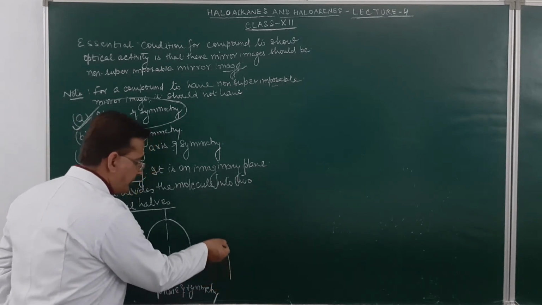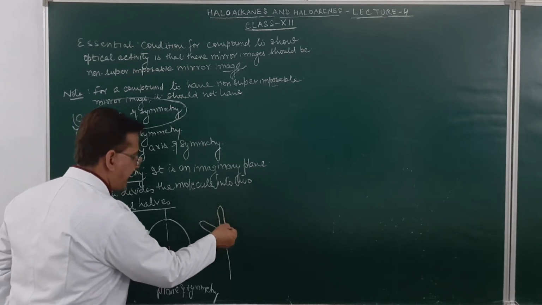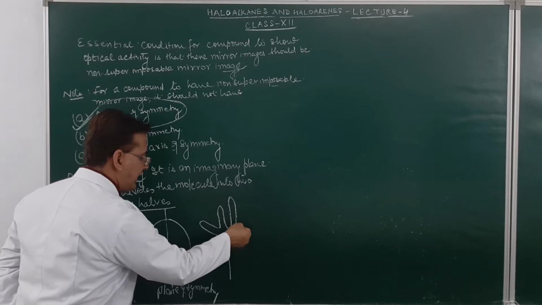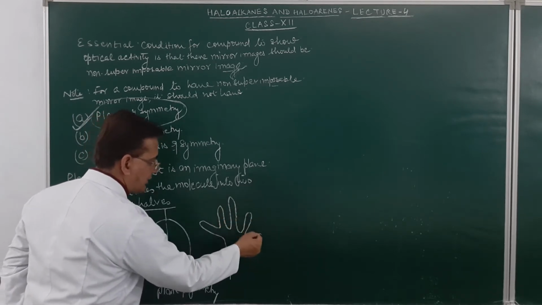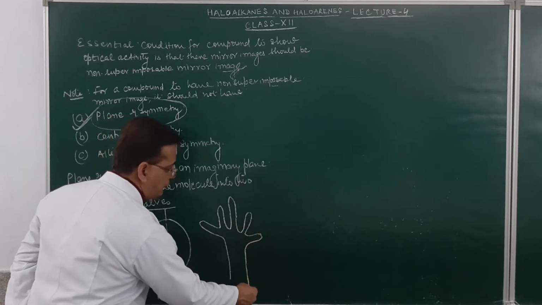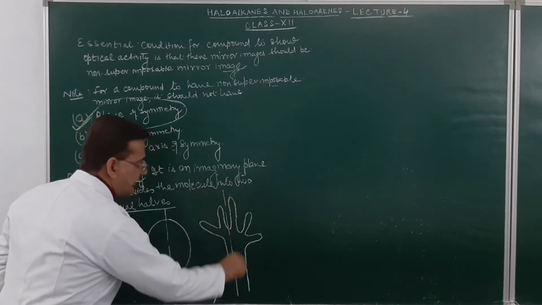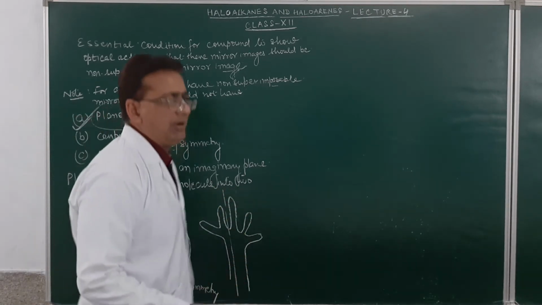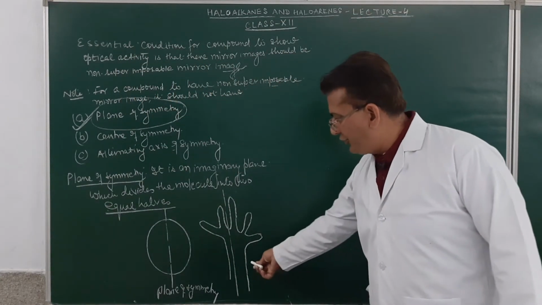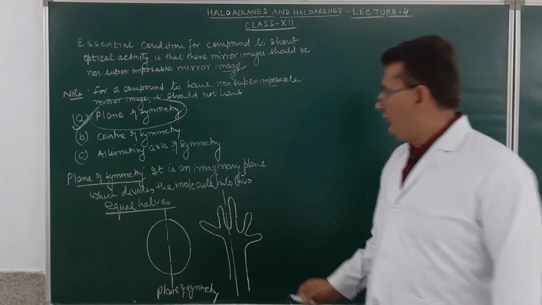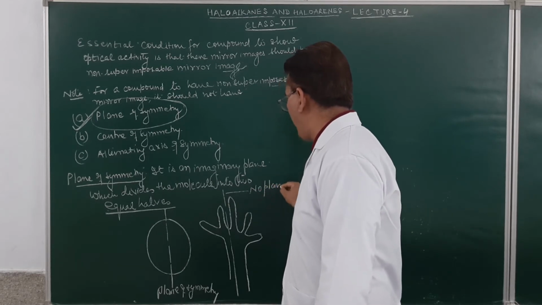However, if I look at the human hand, can I divide this into two equal halves? No. Either I divide from here or here. It cannot be divided into two equal halves because all the fingers are not equal. So it does not have a plane of symmetry. There will be no plane of symmetry.